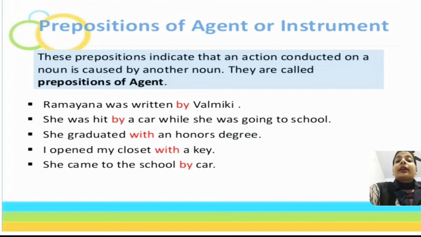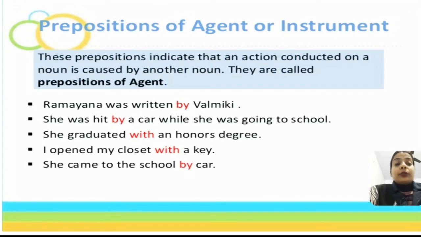She graduated with an honors degree. I opened my closet with a key. She came to the school by car. Now here, by and with indicate that the action conducted on a noun is caused by another noun. So that's why they are called prepositions of agent.